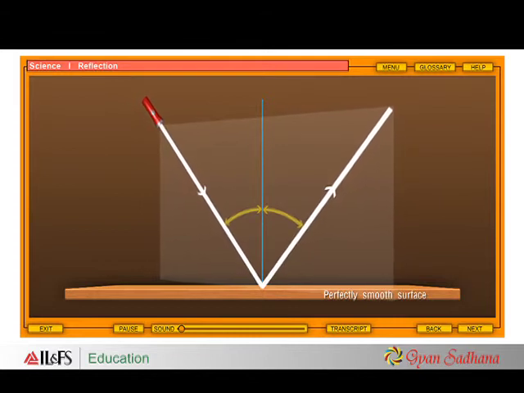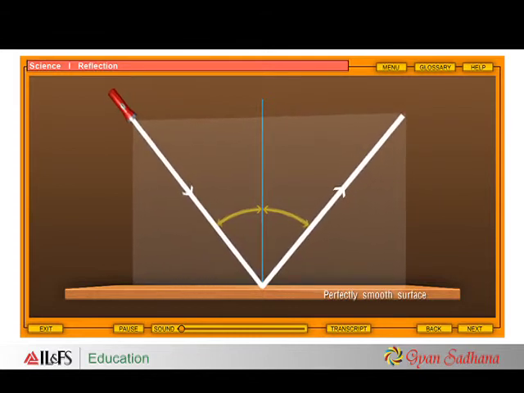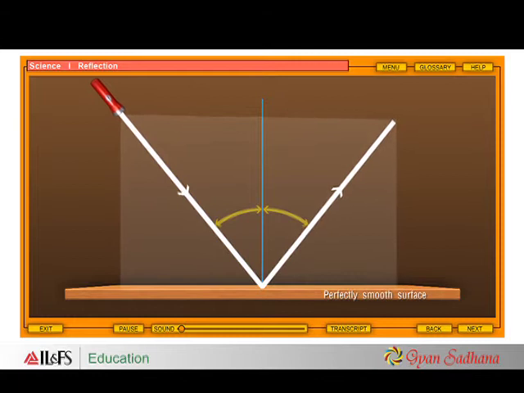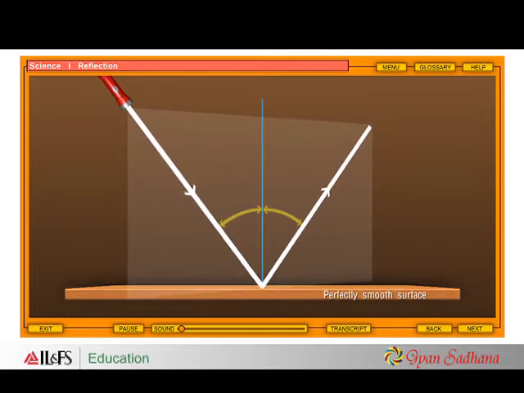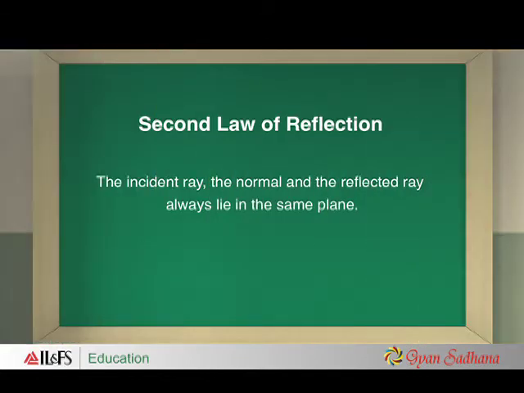Now watch the movement of the torch. Observe that the incident ray and the reflected ray always lie in one and only one plane. The second law of reflection states that the incident ray, the normal, and the reflected ray always lie in the same plane.